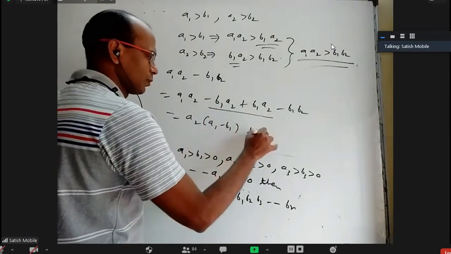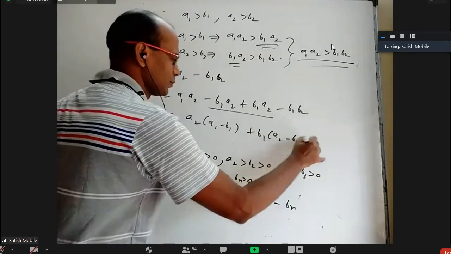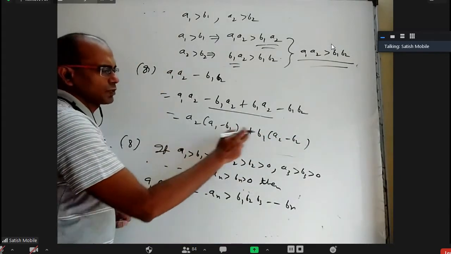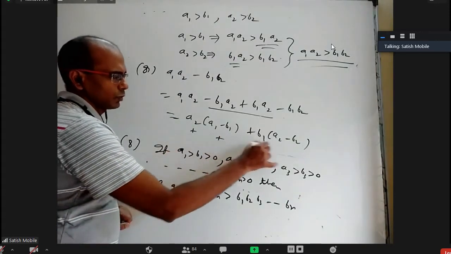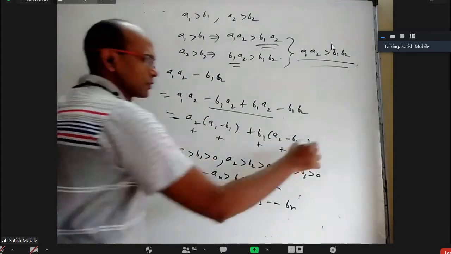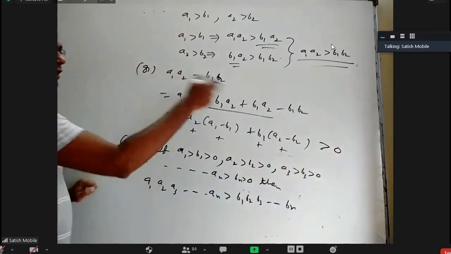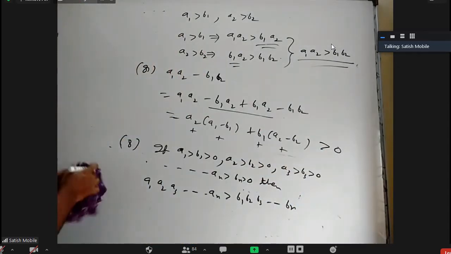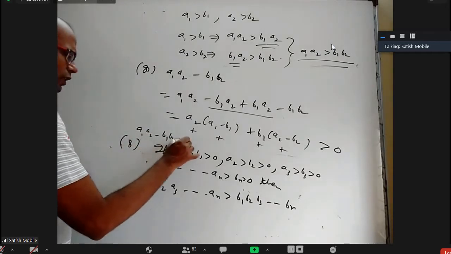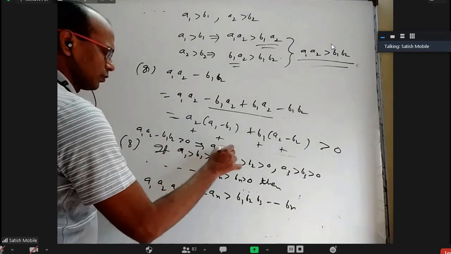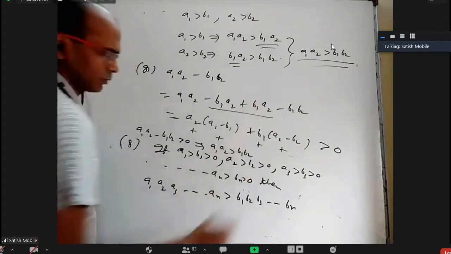From these two I can take B1 common, which is A2 minus B2. This is positive, this is positive, this is positive, this is positive. So it will be greater than 0. That's it. This minus this is greater than 0 means I proved it. So A1, A2 minus B1, B2 greater than 0 implies A1, A2 is greater than B1, B2.